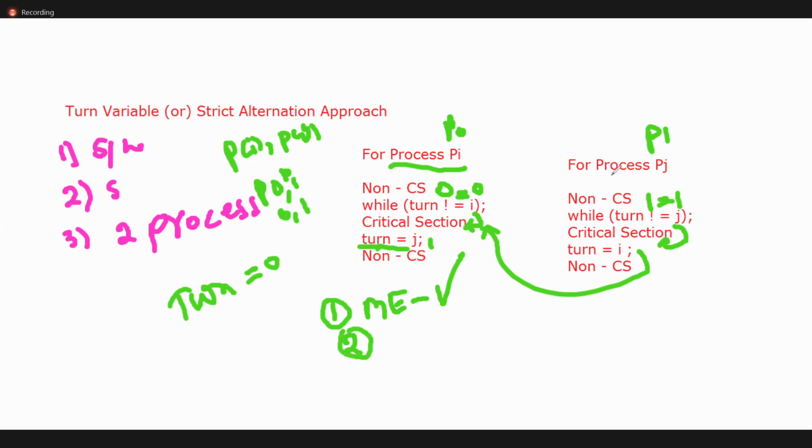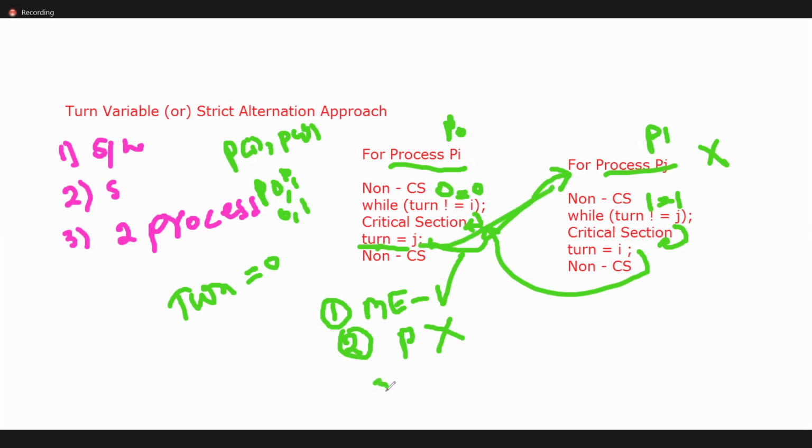See, as of now, process P1 is not interested to enter into the critical section. Even so, when process P0 finishes, its turn value is j, meaning 1. So forcibly we are giving the chance to execute to an uninterested process. So progress is not satisfied, yes or no? One process P0 is executing and we give the chance to the second process, but P1 is not interested even though we give it the chance. So this is not possible.